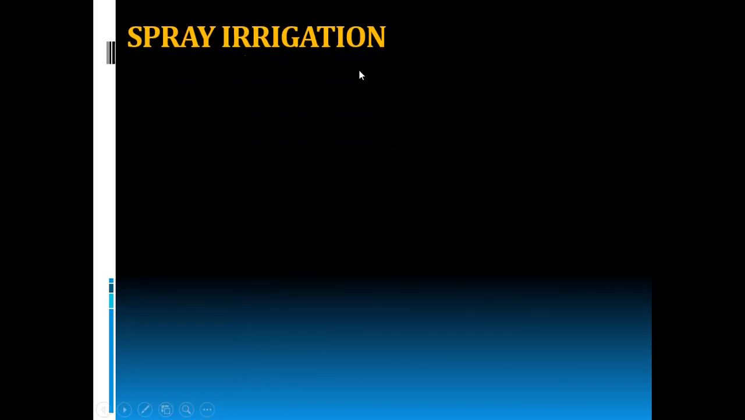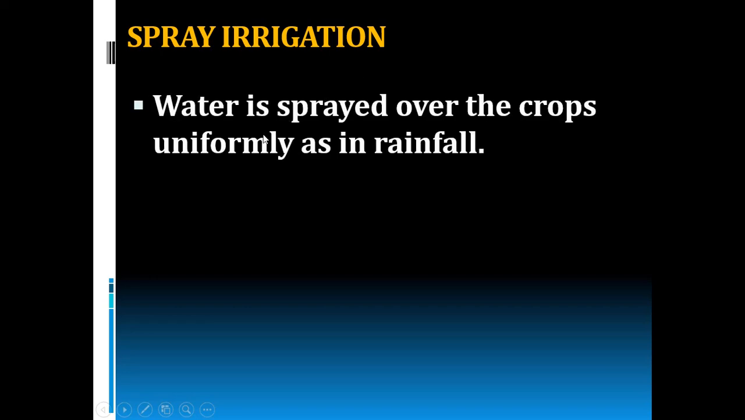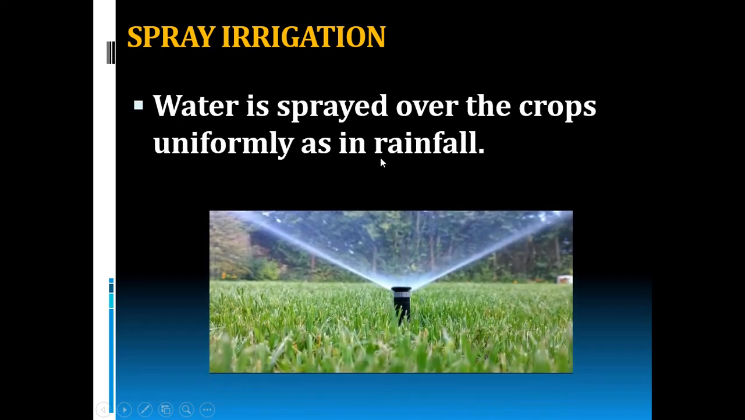Now spray irrigation. So what is meant by spray irrigation? Water will be sprayed over the crops uniformly as in rainfall. So here you can see in the picture. In this method of irrigation, water will be sprayed over the crops equally or uniformly like rainfall. So such method of irrigation is called spray irrigation, or sprinkler irrigation.